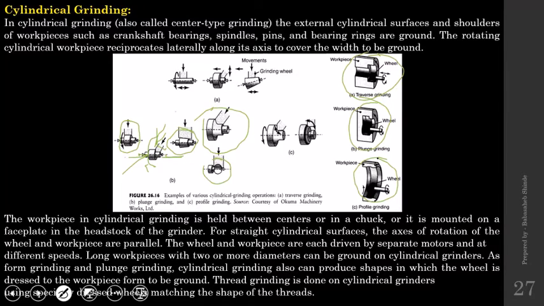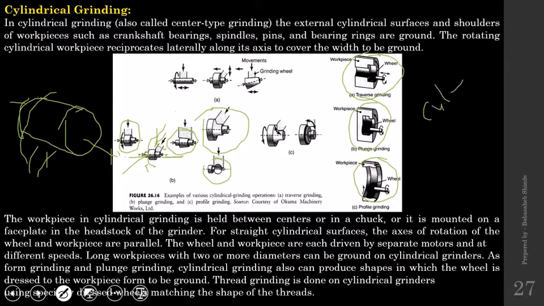But in all these operations, the workpieces generated are cylindrical in nature, because the workpiece is provided with rotary motion, and we know that on a lathe machine, when the workpiece is mounted between headstock and tailstock and provided with rotary motion, you will get cylindrical workpieces only. So in these operations, you will get cylindrical workpieces only of all the various kinds: inclined, taper, circular, flat, internal, external, all the operations.